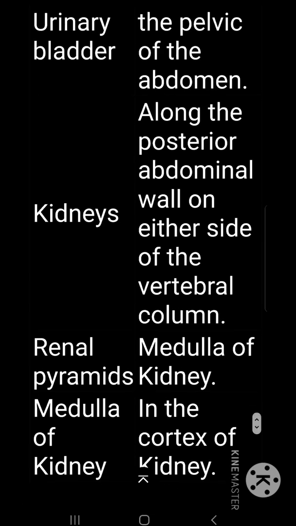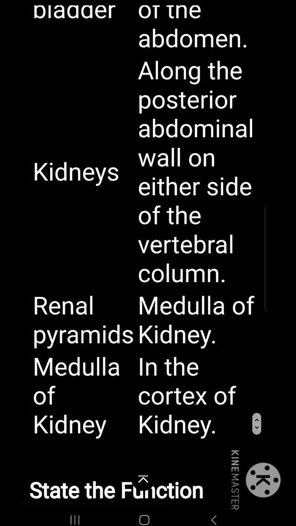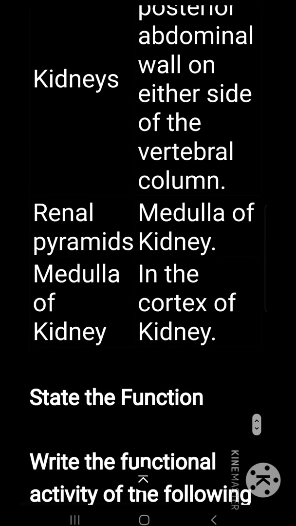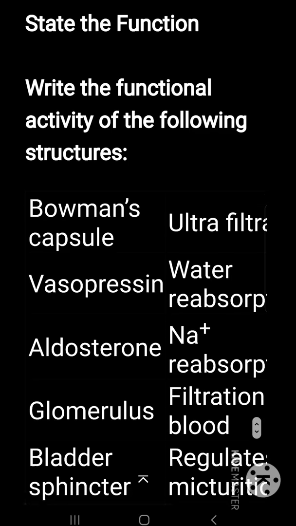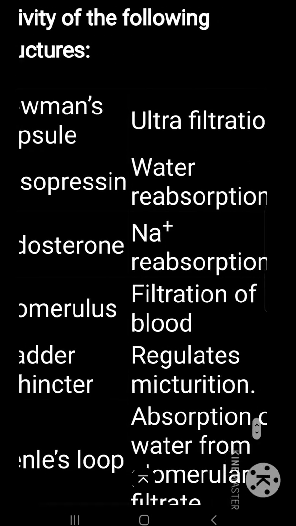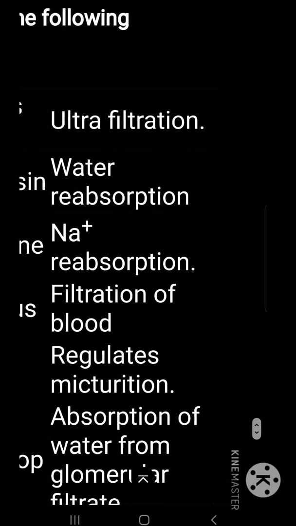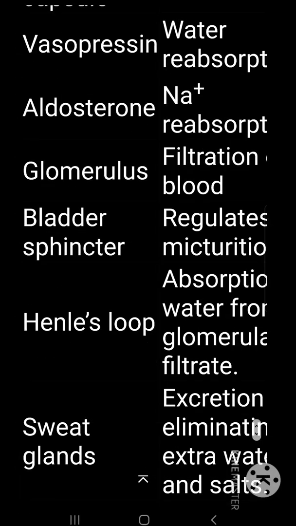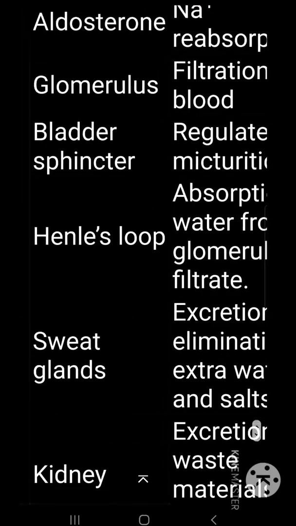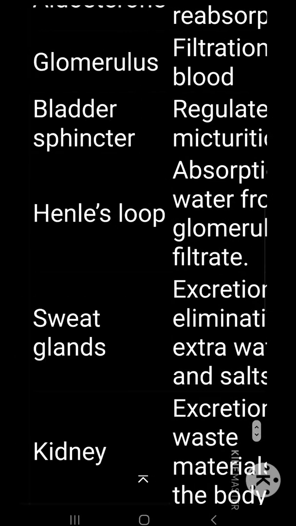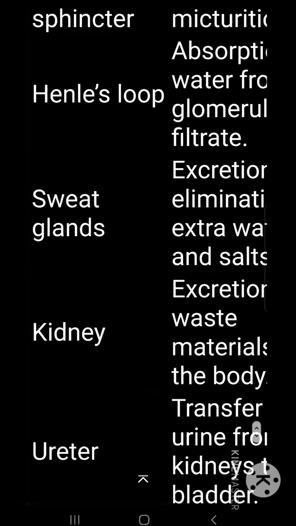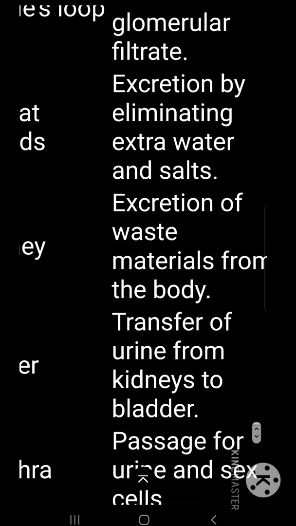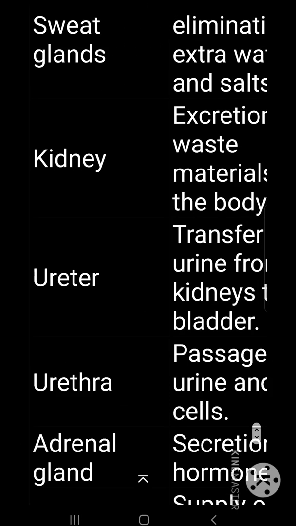Kidneys lie along the posterior abdominal wall on either side of the vertebral column. Renal pyramids are in the medulla of kidney, and the cortex is the outer part of the kidney. What are the functions of the following? Bowman's capsule: ultrafiltration of blood. Vasopressin: water reabsorption. Aldosterone: sodium reabsorption. Glomerulus: filtration of blood. Bladder sphincter: regulates micturition. Henle's loop: absorption of water from glomerular filtrate. Sweat glands: excretion by eliminating extra water and salts. Kidney: excretion of waste